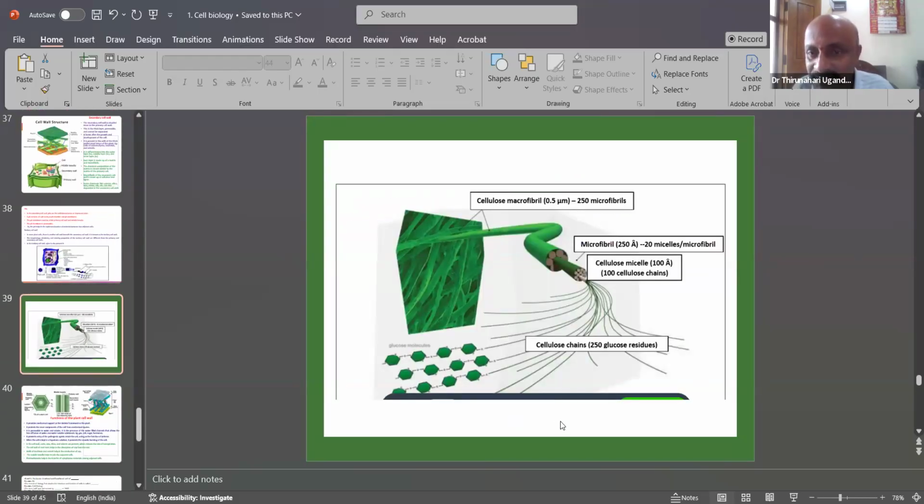The microfibrils are present. These microfibrils are the additional protection, giving mechanical strength to the cell wall. Microfibrils are 250 angstrom, 20 millimicrons. Cellulose is present. Cellulose chains of glucose are there. This is also an important part.